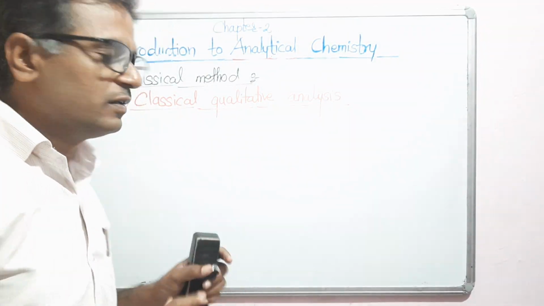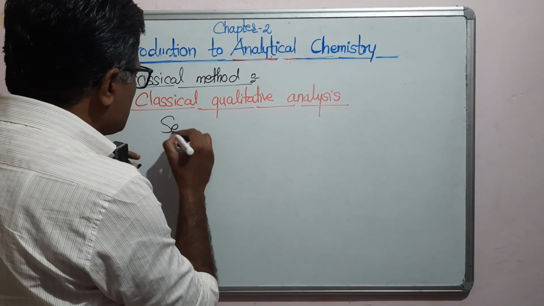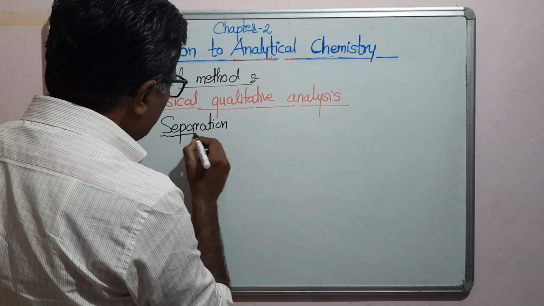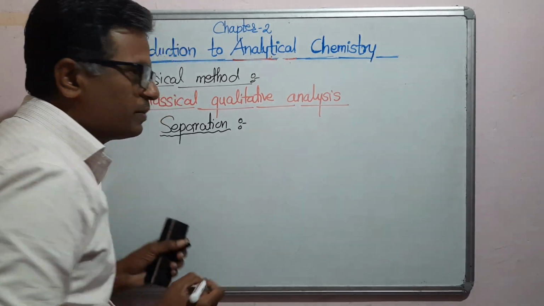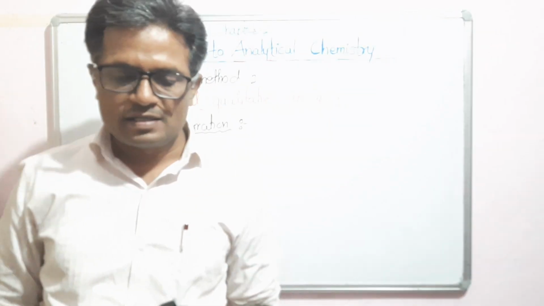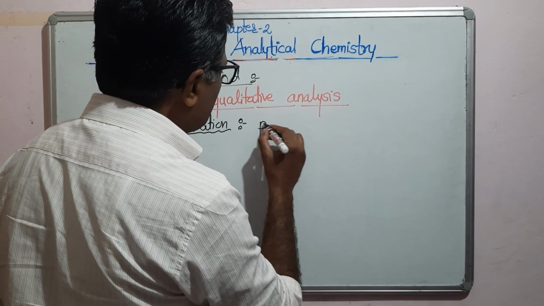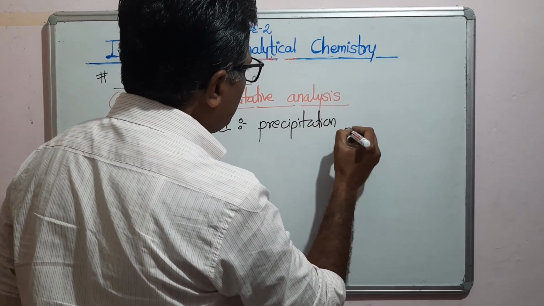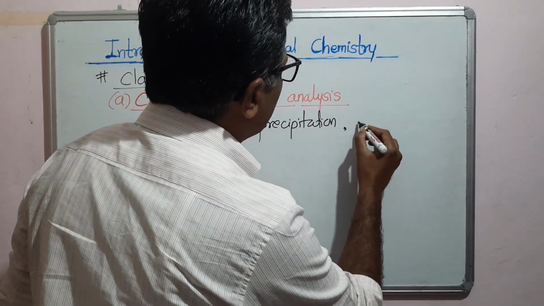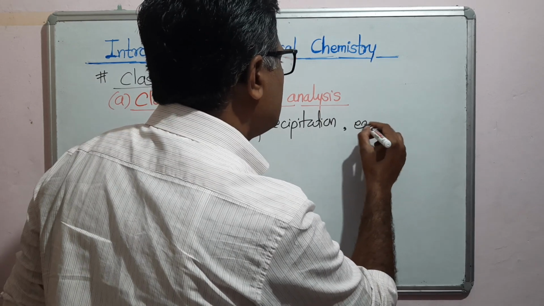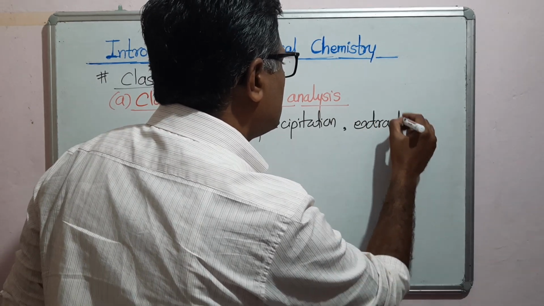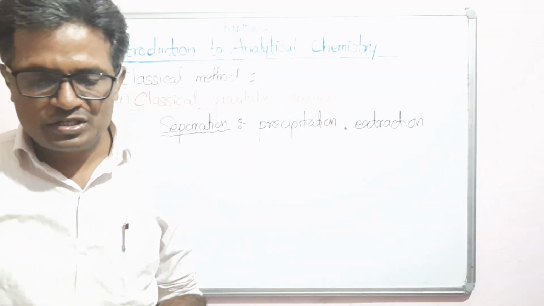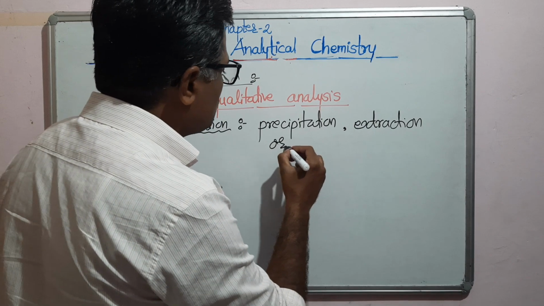And the classical method basically includes separation techniques. You know that there are different separation techniques, like precipitation, extraction, or distillation.